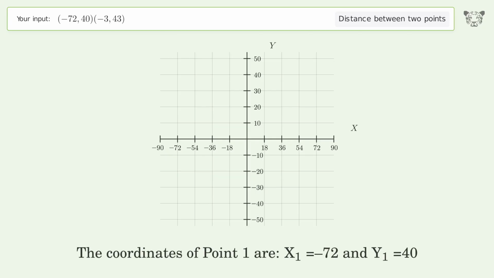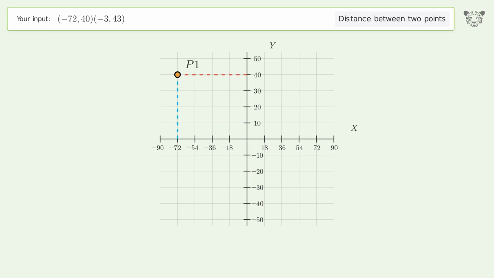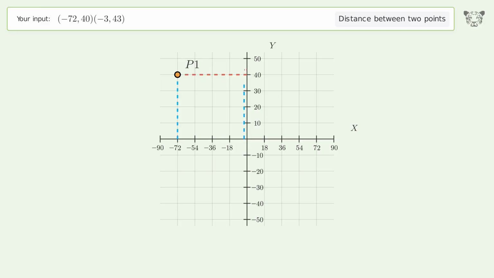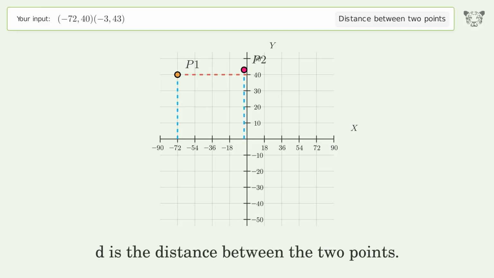The coordinates of point 1 are x1 equals -72 and y1 equals 40. The coordinates of point 2 are x2 equals -3 and y2 equals 43. D is the distance between the 2 points.